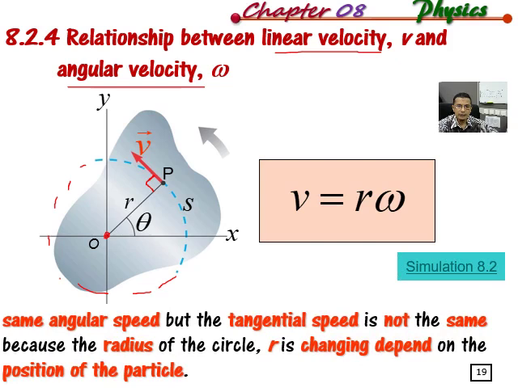If you look here, all the particles that compose this body in rotational motion will have the same angular velocity or speed. But the tangential speed is not the same, because this tangential speed or linear speed depends on the R, the location of the particle from the rotation axis. So here, R is changing depending on the position of the particle.